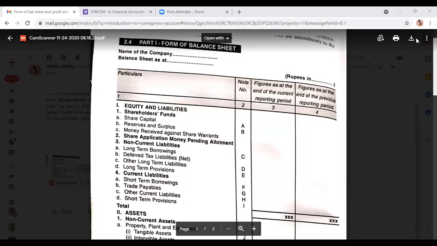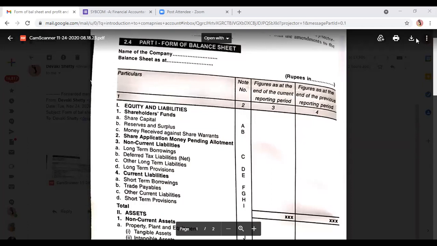Then money received against share warrant. This format is having everything, but in our sum we will not have all these things. If money received against share warrant is given, we will write it below reserves and surplus, but 99% of the time this is not given in the question. And then also share application money pending allotment. Money is there, allotment is pending. Even that is not given. We only have shareholders fund in equity.